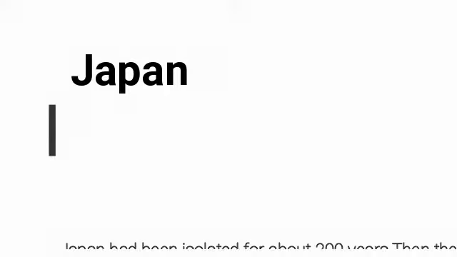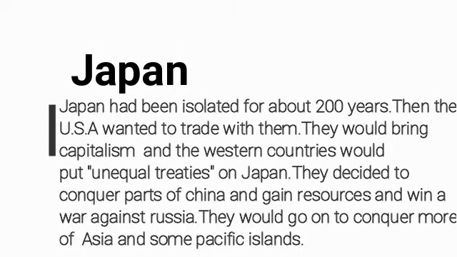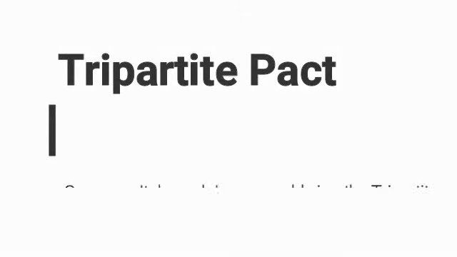Japan. Japan had been isolated for about 200 years. Then the USA wanted to trade with them. They would bring capitalism and the Western countries would put unequal treaties on Japan. They decided to conquer parts of China and gain resources and win the war against Russia. They would go on to conquer more of Asia and some Pacific islands.